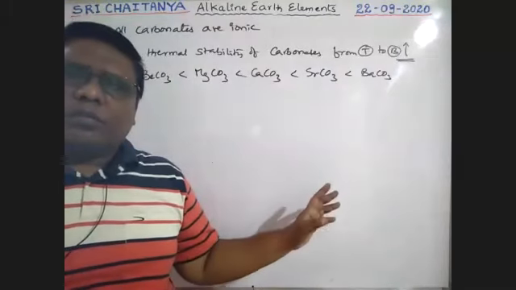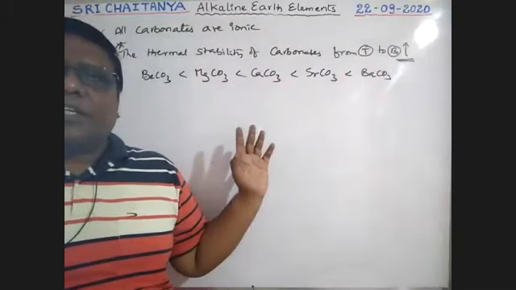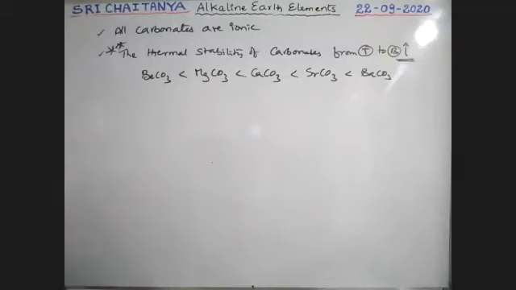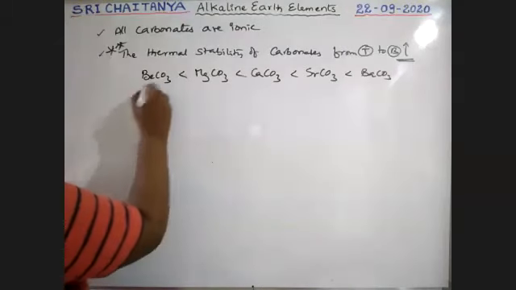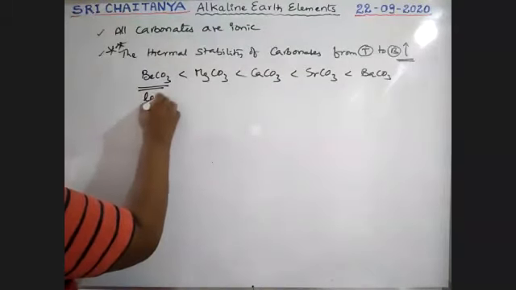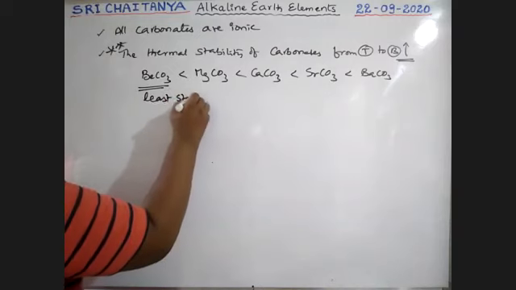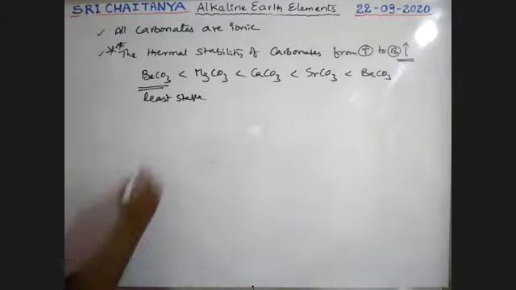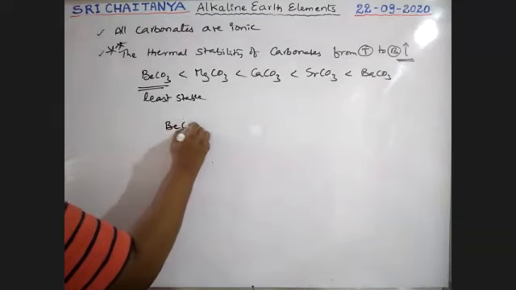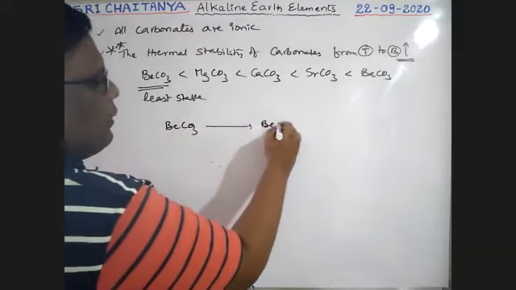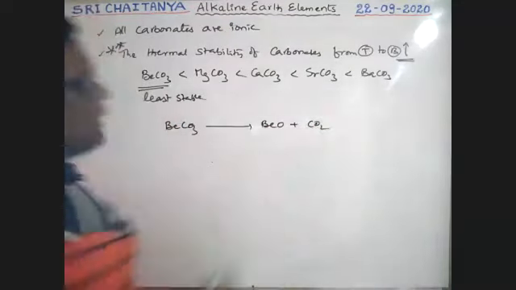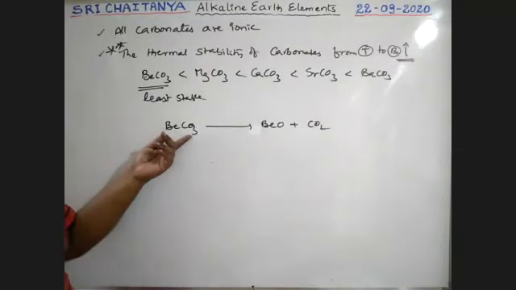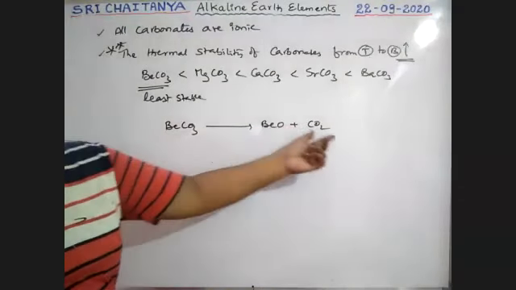No doubt BeCO3 is the least stable, so it itself decomposes into beryllium oxide BeO and CO2 gas.